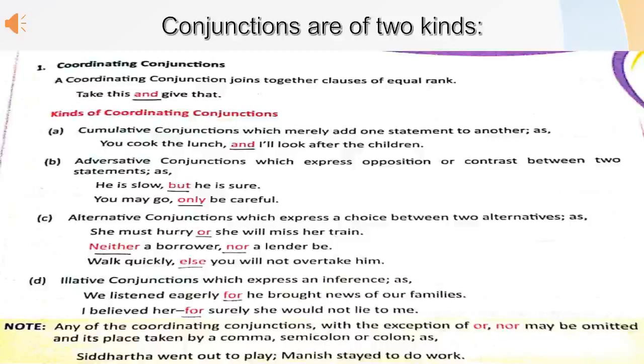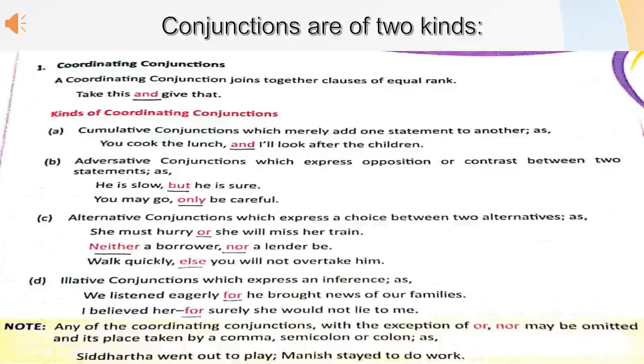Coordinating conjunctions are divided into four kinds. First kind is cumulative conjunctions. These conjunctions are used to add one statement to another. Also, too, and, etc. are examples of cumulative conjunctions. You cook the lunch and I will look after the children. In this example, cumulative conjunction and is joining one statement to another statement.